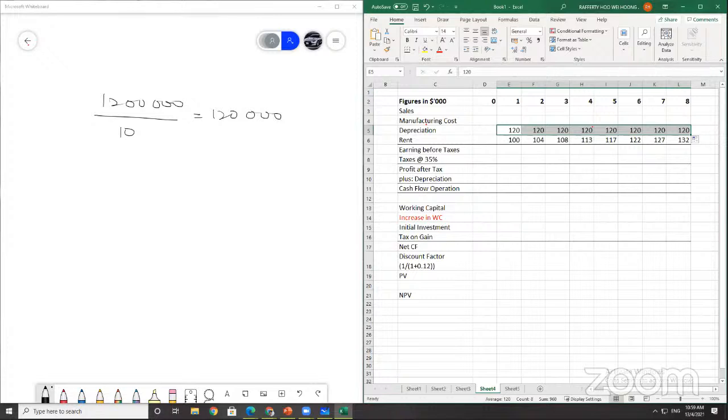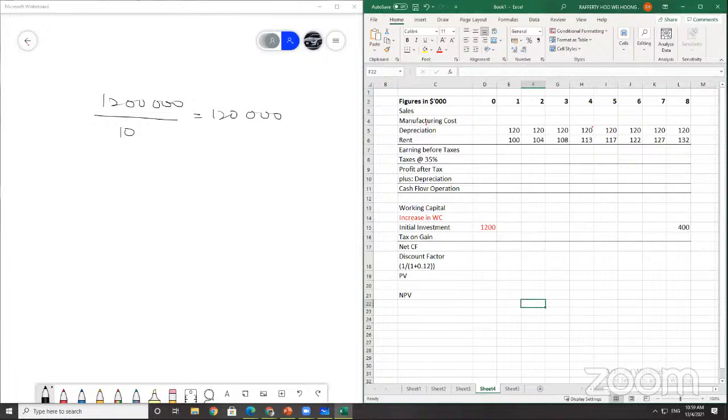However, Pigpen expects to terminate the project at the end of 8 years. That's why we do 8 years only. They want to terminate at 8 years and to resell the plant equipment in year 8 for $400,000. So at the end of 8 years, they will sell it for $400,000. The initial investment at year 0 is $1.2 million. This seems to be negative. This is the figure here. Let's continue reading.